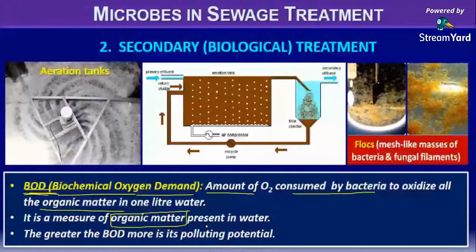The greater the BOD, more is the polluting potential. More BOD means what? More amount of bacteria are present over there. More amount of bacteria present means what? The organic matter present over there will be very high. Organic matter very high, then BOD level very high, hence the water will definitely be polluted water. Guys, the flock is very important. Mass of bacteria and fungi in a mesh-like structure.